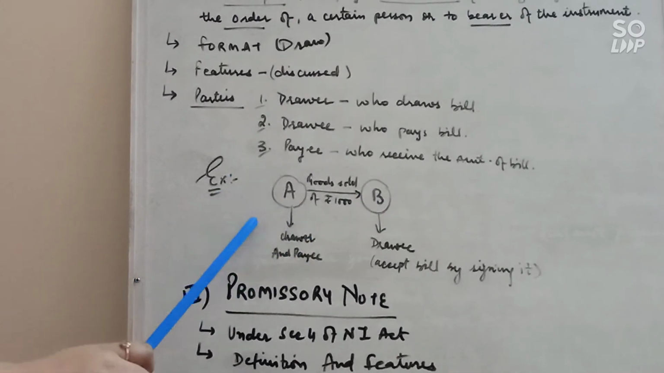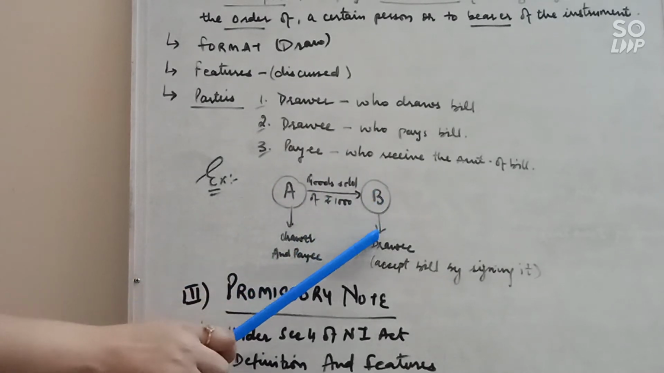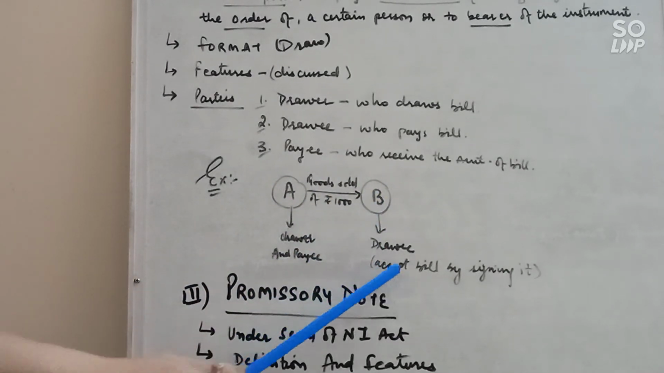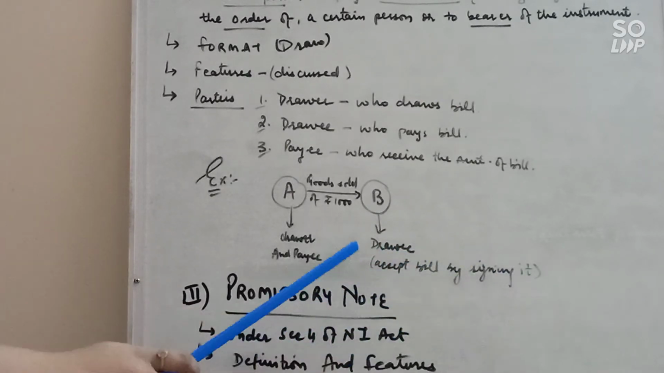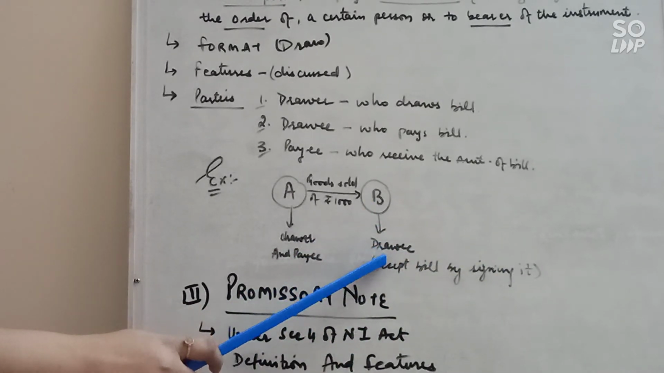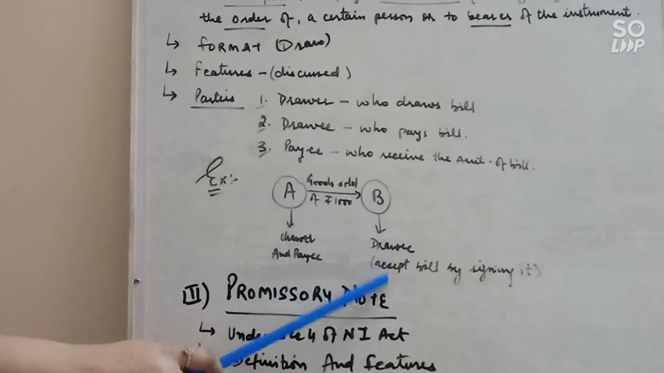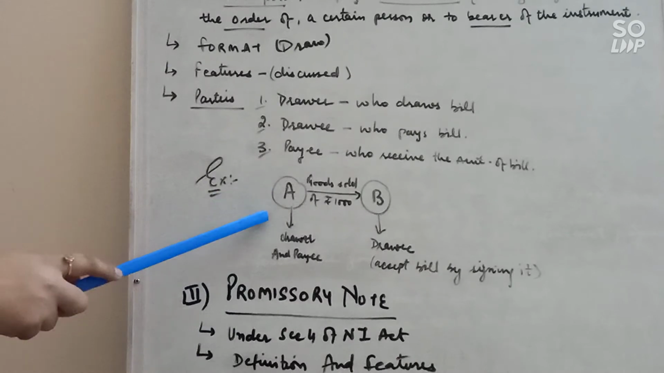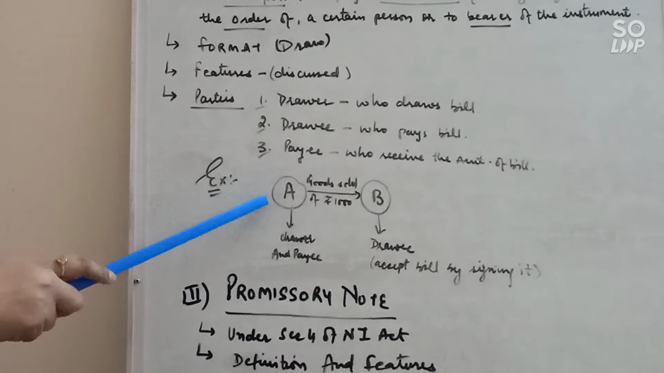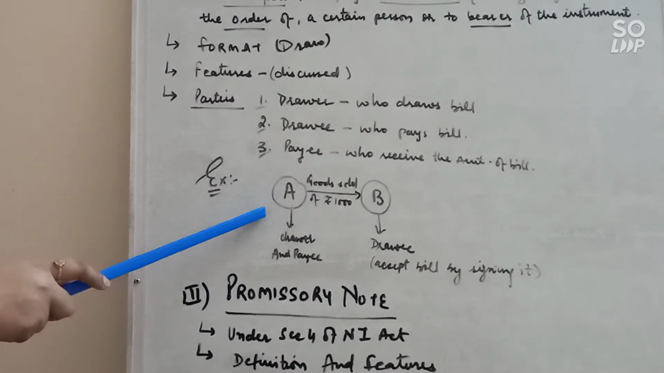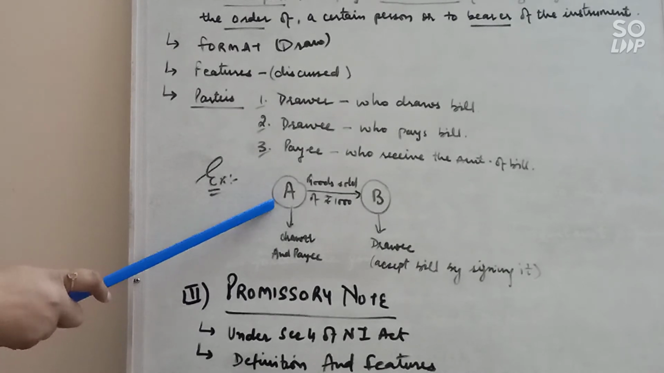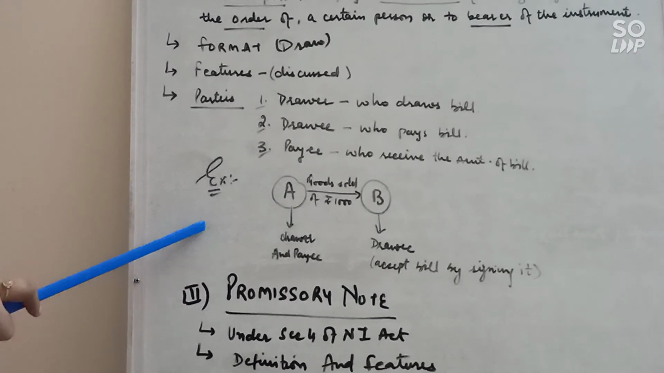And B, now A will draw the bill and give it to B, and B will accept it. How will B accept it? B will accept this bill by signing it. So he is an acceptor also, and he is a drawee, because at the end of the 3 months he will make the payment to A. Clear? Now A is also a holder if he does not endorse this instrument to move further. But if A endorses this bill to C, then C will be a holder or endorsee. Clear? So you can endorse the bill of exchange further.